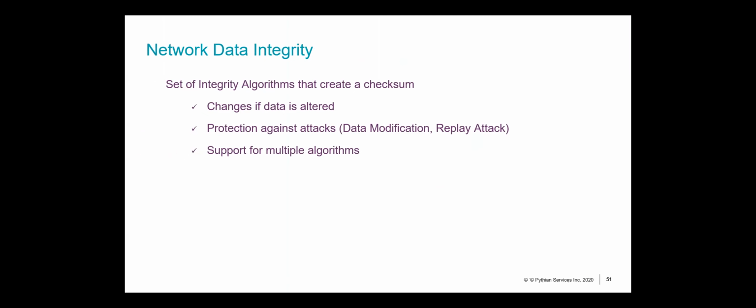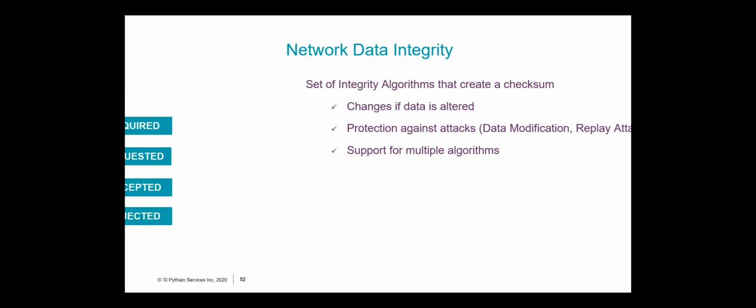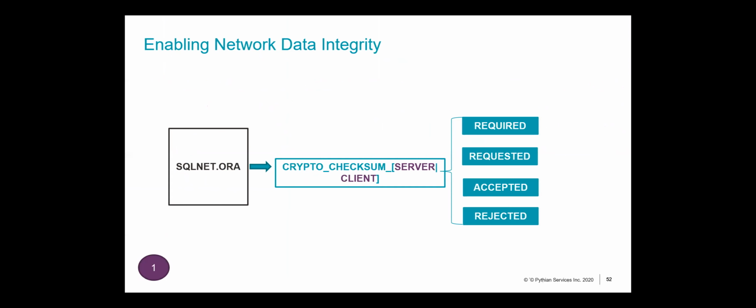Now, the network data integrity algorithms, these are pretty much the same. This is something that creates a checksum to ensure that your data packets do not change. If there is a change in your data, this checksum is altered, right? So this particular network integrity also works in the same manner.